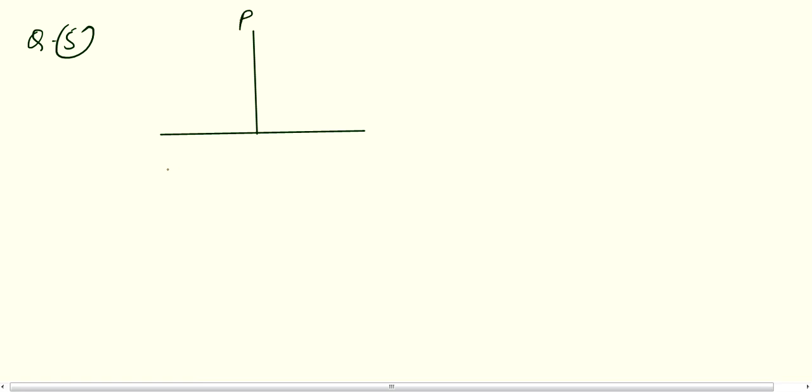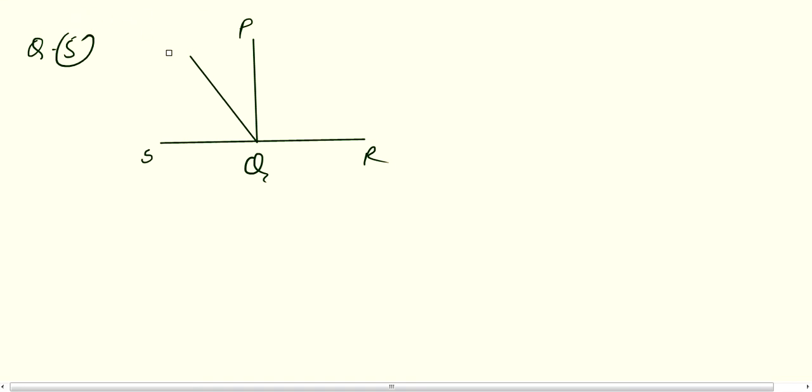So this is your P, Q, R, S, and this is your T. This angle is x plus 70, and this one is 20 minus x, and this angle you have to find.